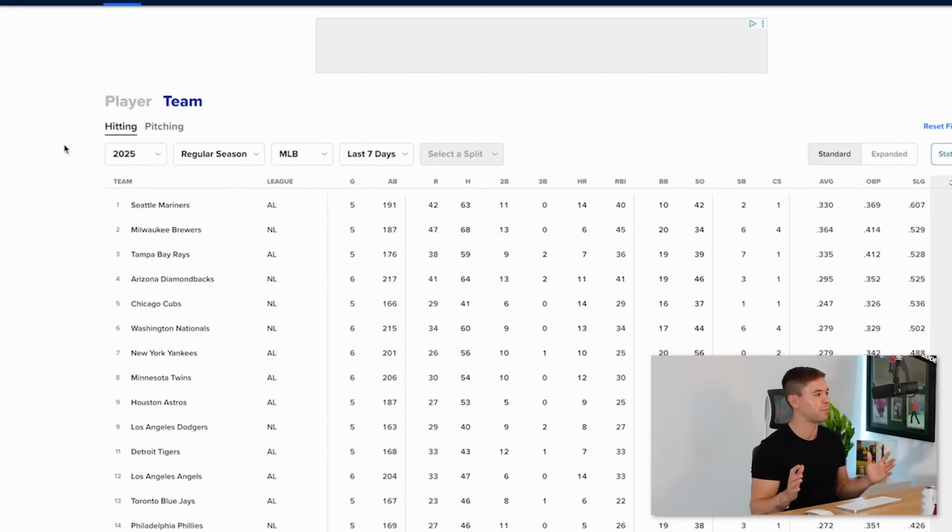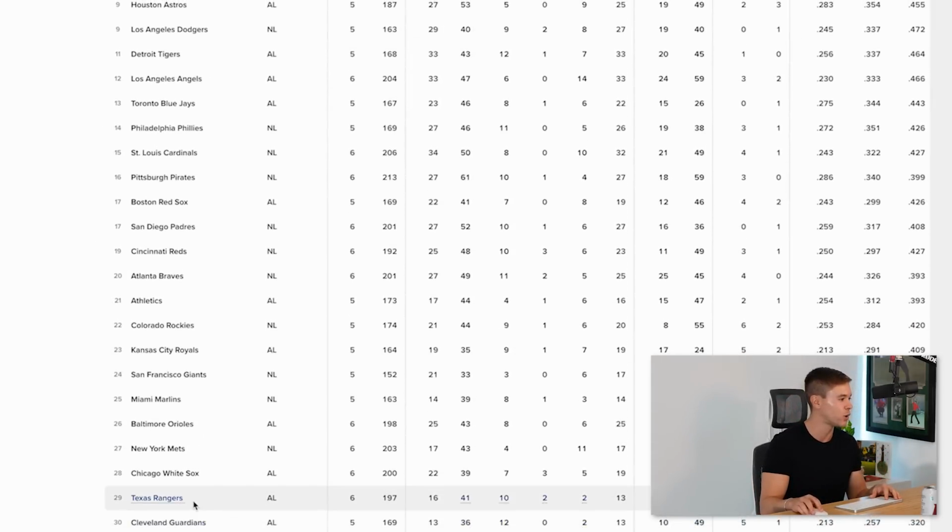Now, OPS at the top: Seattle Mariners, Brewers, Tampa Bay Rays, Diamondbacks, Cubbies. At the bottom, you got Guardians, Rangers, White Sox, Mets, and the Baltimore Orioles, guys.